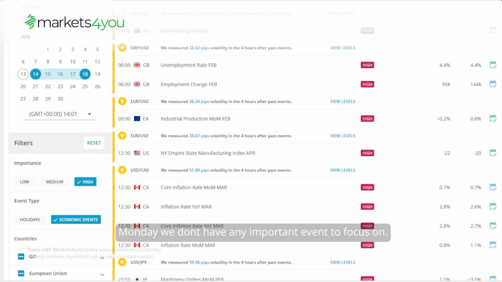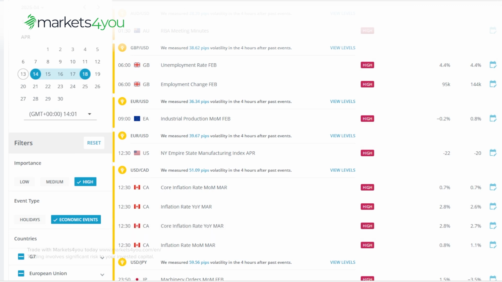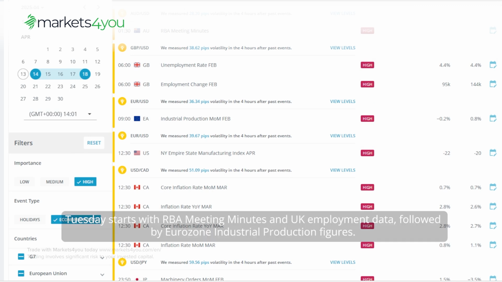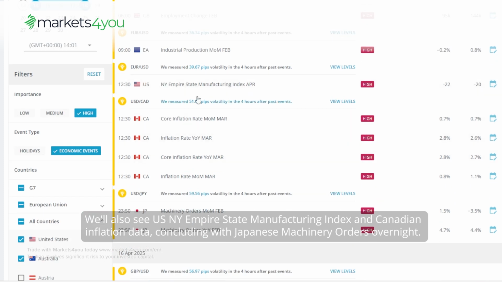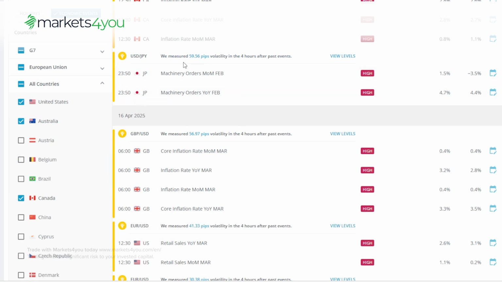Monday, we don't have any important event to focus on. Tuesday starts with RBA meeting minutes and UK employment data, followed by Eurozone industrial production figures. We'll also see US New York Empire State Manufacturing Index and Canadian inflation data, concluding with Japanese machinery orders overnight.